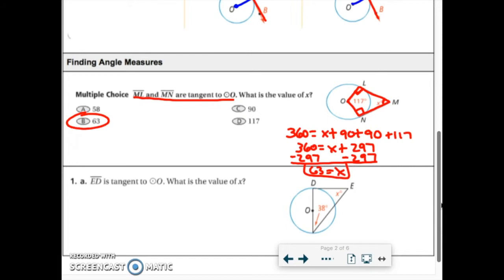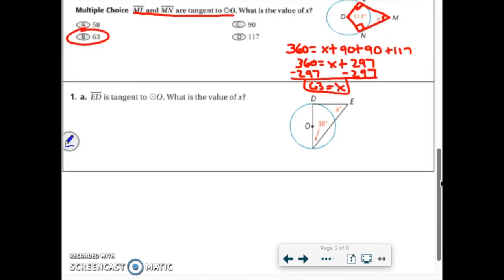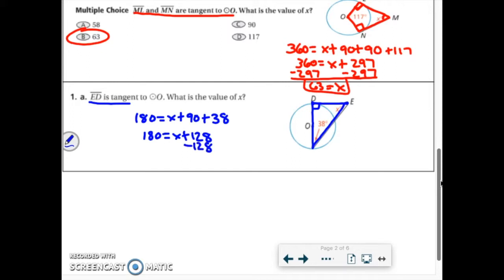This one, we only have one tangent line, but it's a triangle, so we have a different total as well. I know that ED is a tangent line, so I'll find that line. It's tangent to a radius or a diameter, which means I have a 90, it's a right triangle. Triangles add up to 180, so it's the same exact situation. 180 is equal to x plus 90, because I have one tangent line, plus 38. So 180 is equal to x plus 128, and then subtract 128. Simple as that. So x this time would have to be 52 degrees.